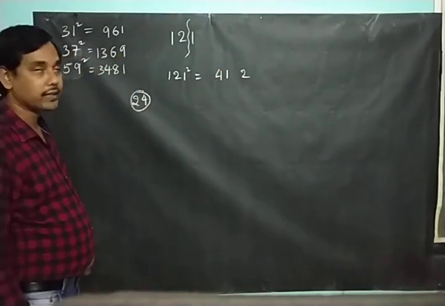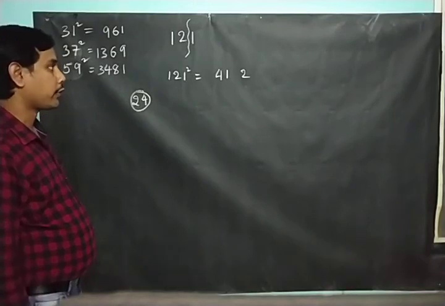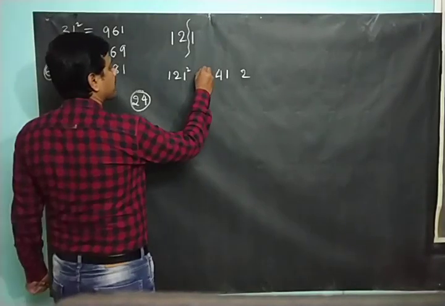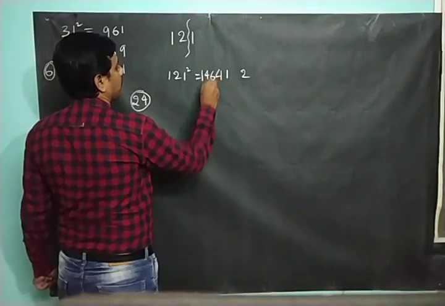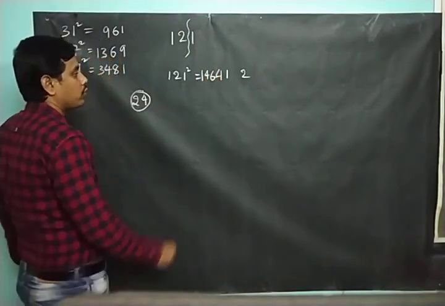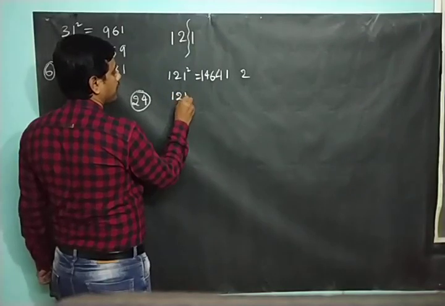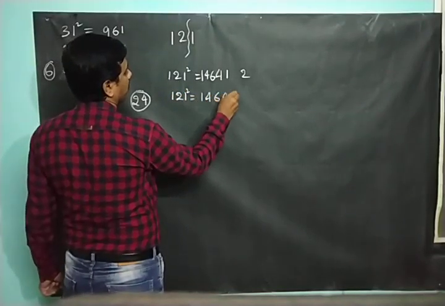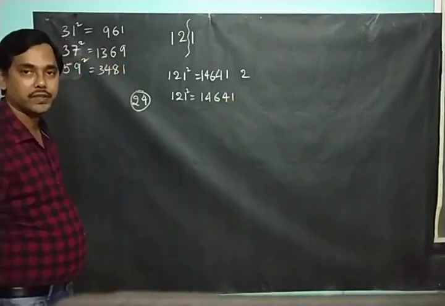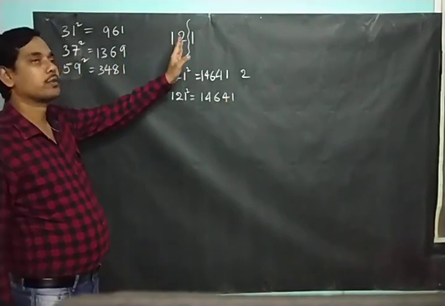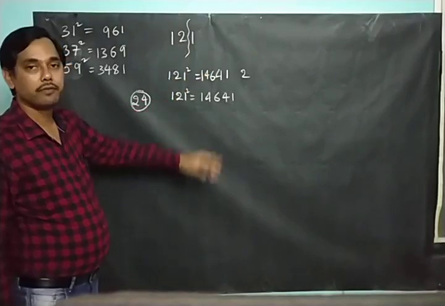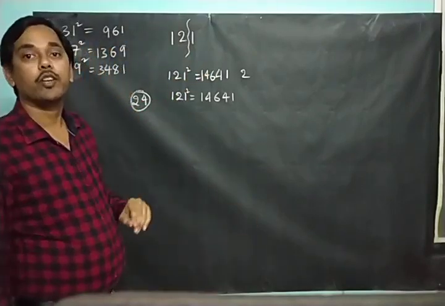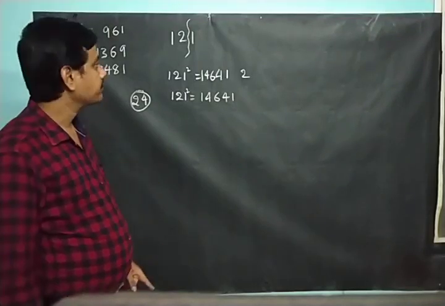Now what is 12 square? 144. 12 square is 144, plus 2 is 146. So 121 square can be written as 14641. Right? So what you need to do here is split the number in such a way that the unit place is treated as one number, and apart from the unit place, whatever number you get is treated as a single number.